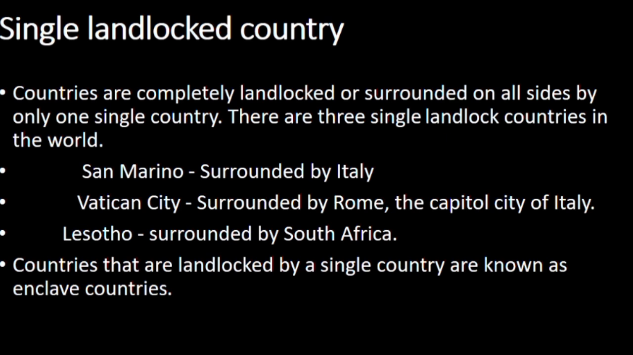Single landlocked country. Countries that are completely landlocked, or surrounded on all sides by only one single country. There are 3 single landlocked countries in the world. San Marino, surrounded by Italy. Vatican City, surrounded by Rome, the capital city of Italy. Lesotho, surrounded by South Africa. Countries that are landlocked by a single country are known as enclave countries.